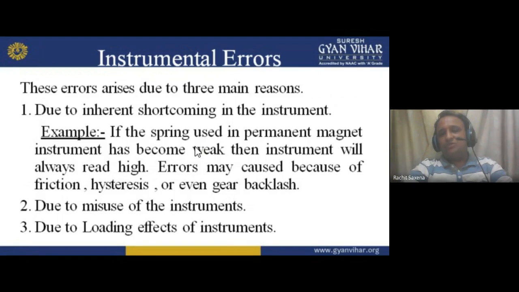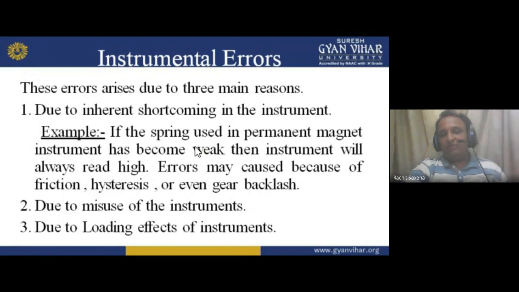Now if I am using a spring which has lower tension, and I make a wrong connection with the spring, not a proper connection, what happens? It gives you the final reading but does not stay at zero. You will always get a misleading reading, not the right reading. That is the example I have taken. If the spring in the permanent magnet instrument has become weak, and you are not getting the tension in the right manner, then the instrument will always read with high errors.